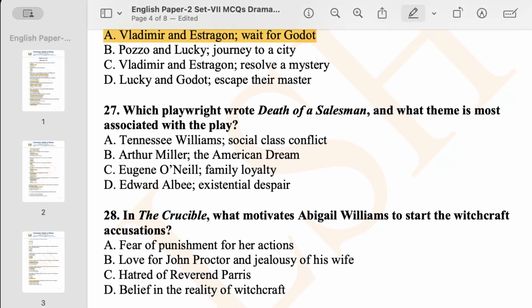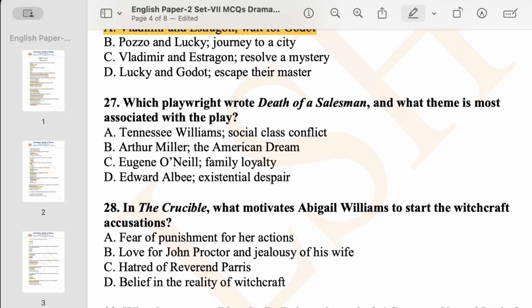Now come to question number 27. Which playwright wrote Death of a Salesman? Obviously Arthur Miller. And what theme is most associated with the play? Now you need to answer this one, and I think this will be easier. So it is about social class and conflict. Okay. Oh no, I have given the wrong answer. No, it is not Tennessee Williams. Death of a Salesman is by Arthur Miller, and it is about the American Dream, isn't it?